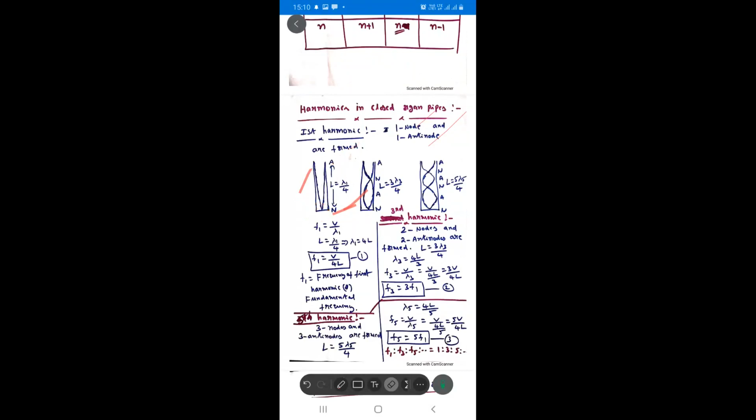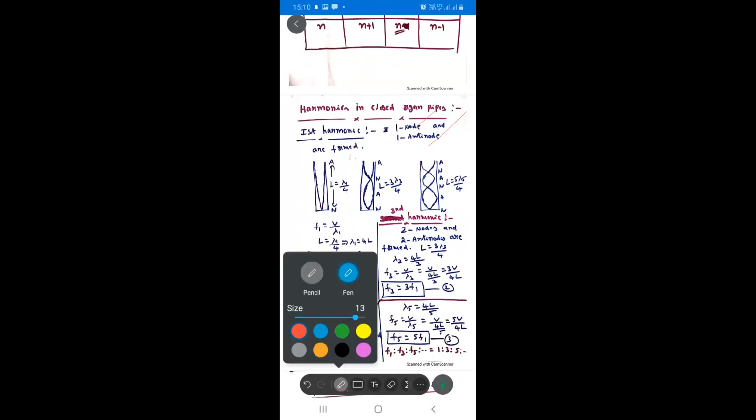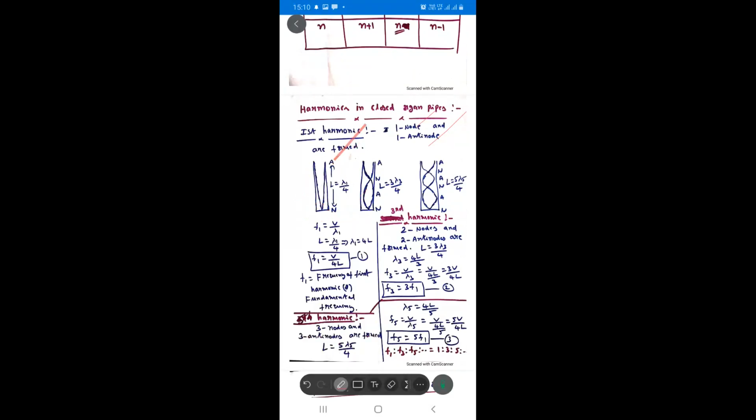Now see here, students, the first harmonic: one node and one antinode formed, and the length of the pipe is lambda 1 by 4. L is equal to lambda 1 by 4, so lambda 1 is equal to 4L. We know frequency F1 is equal to V by lambda 1. Substituting 4L in place of lambda 1, F1 is equal to V by 4L. This is the frequency of the first harmonic, or the fundamental frequency, in a closed organ pipe.